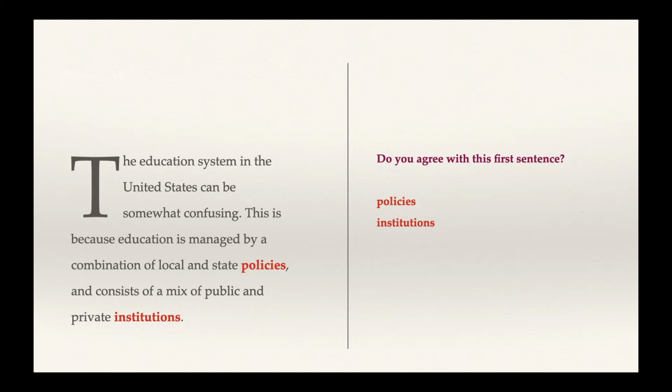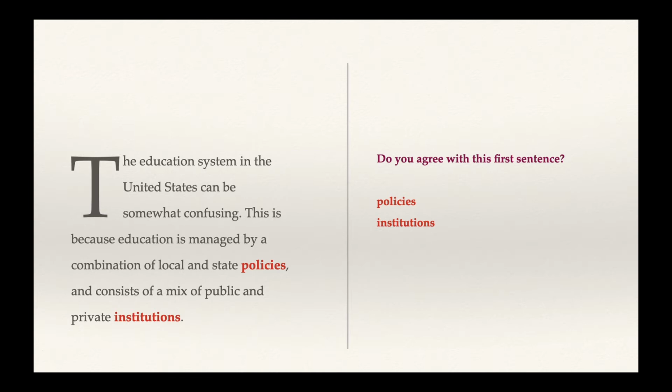The next sentence tells us that education is managed by a combination of local and state policies. So you'll remember that combination means things are mixed together. The word local is talking about things that are near to you, and state has to do with the larger region. What do you think the word policies means? And how about institutions? What are institutions?